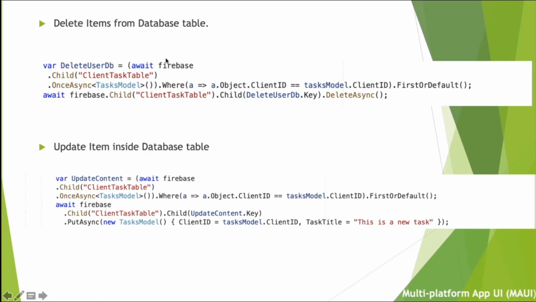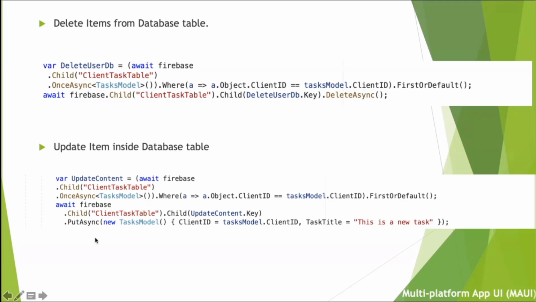I have added those things over here: delete item from the database. How are you going to do that? We are basically going to send the client ID. That is what I have done in my customer showcase application. The client ID was sent, and I have deleted that item. So you can send the client ID or the task ID and then delete the item from the database itself.